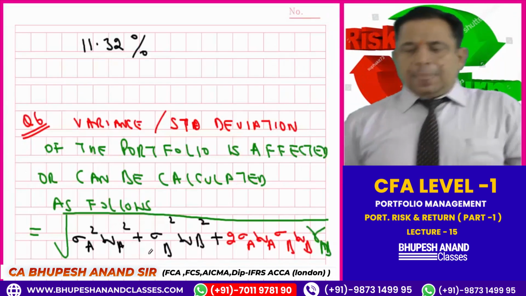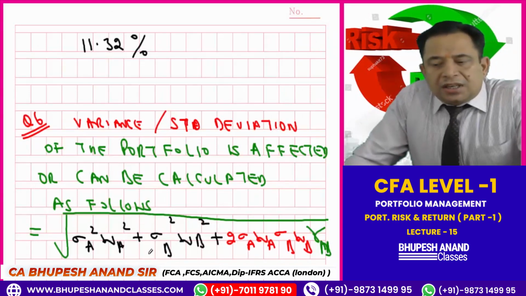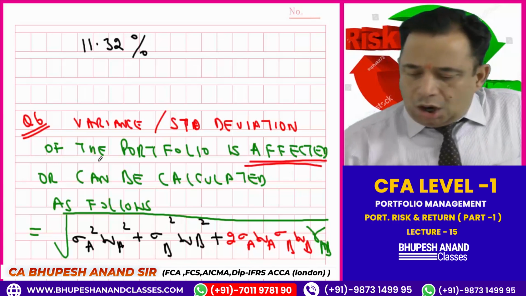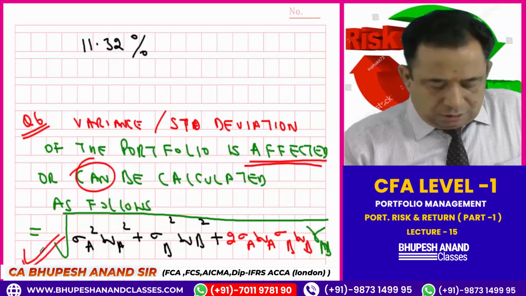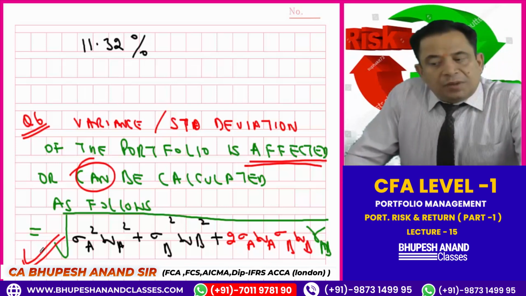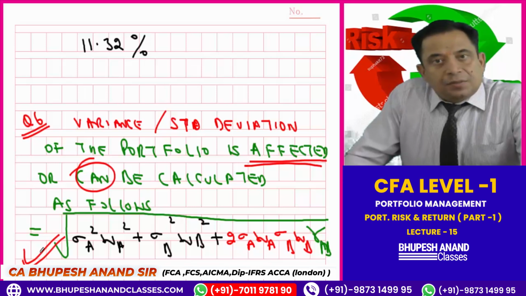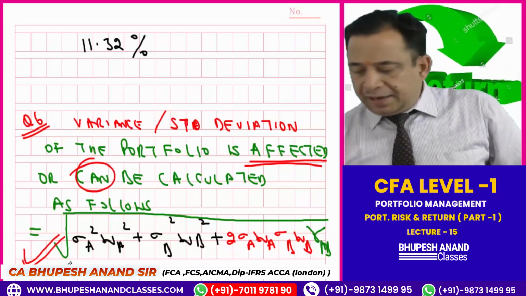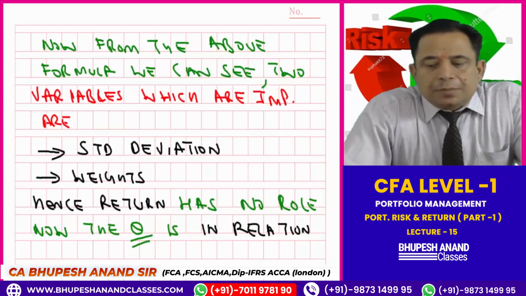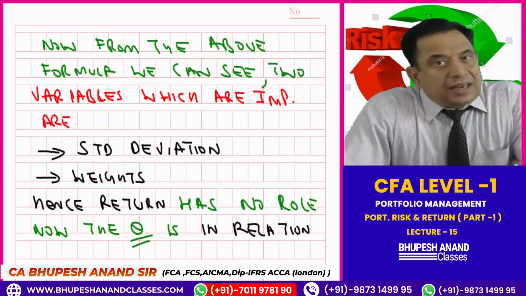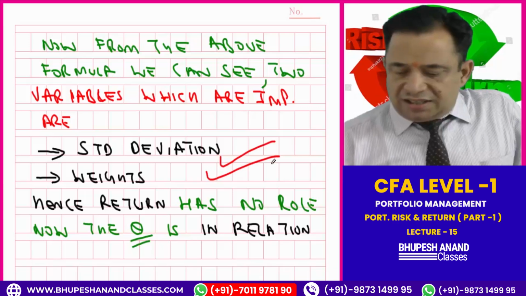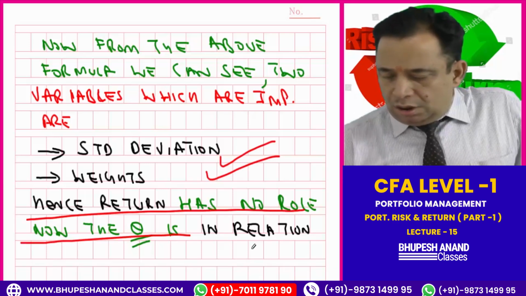The variance or standard deviation of a portfolio is affected or can be calculated as follows: standard deviation A whole square, weight of A whole square, plus standard deviation B whole square, weight of B whole square, plus 2 standard deviation A, weight A, standard deviation B, weight B, into correlation between A and B. From the above formula we can see there are two important variables: one is standard deviation and second is weight, and hence return has no role in the question.